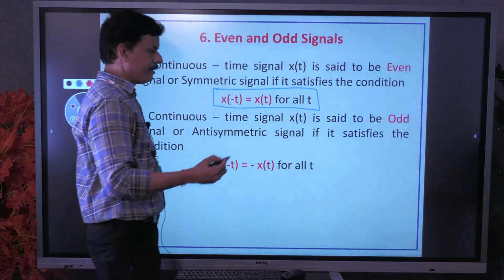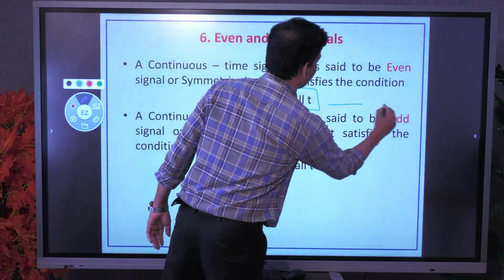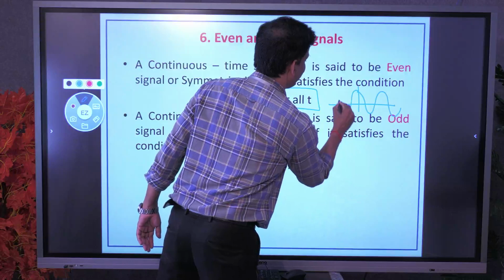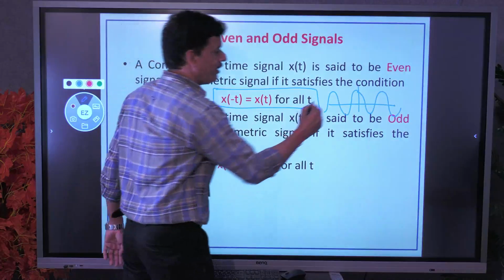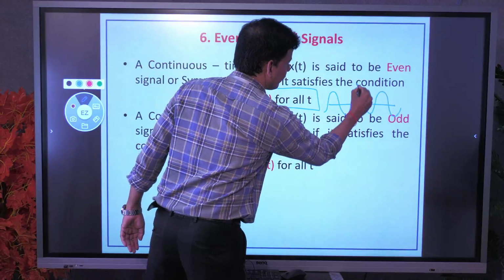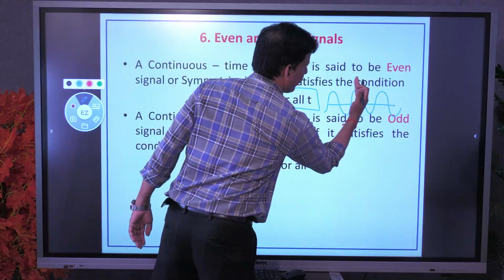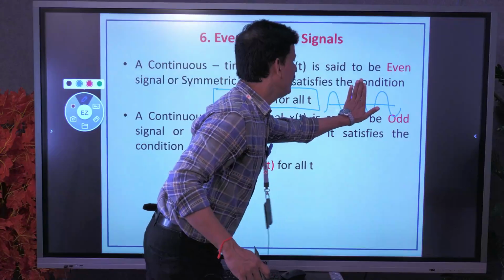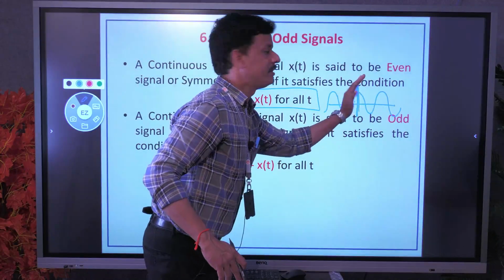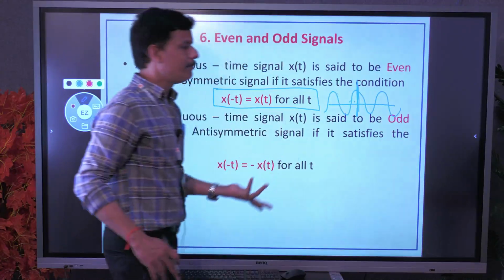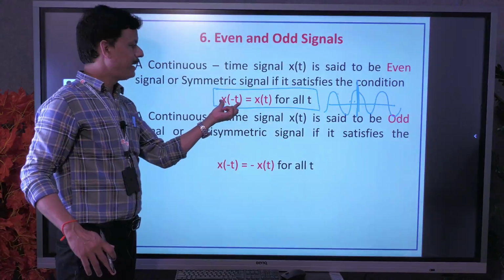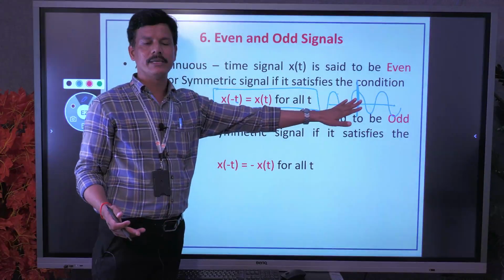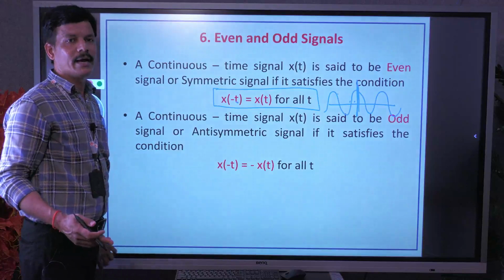The best example here is the cosine signal. Cos is symmetric with respect to the vertical axis. It means if you put a mirror here, on both sides the signal is equal. Even if I reverse the cosine signal with respect to the vertical axis, it will be the same. So x of minus t, the reversal of the signal, is equal to the original signal for all values of t. That's why it is called symmetric or even.